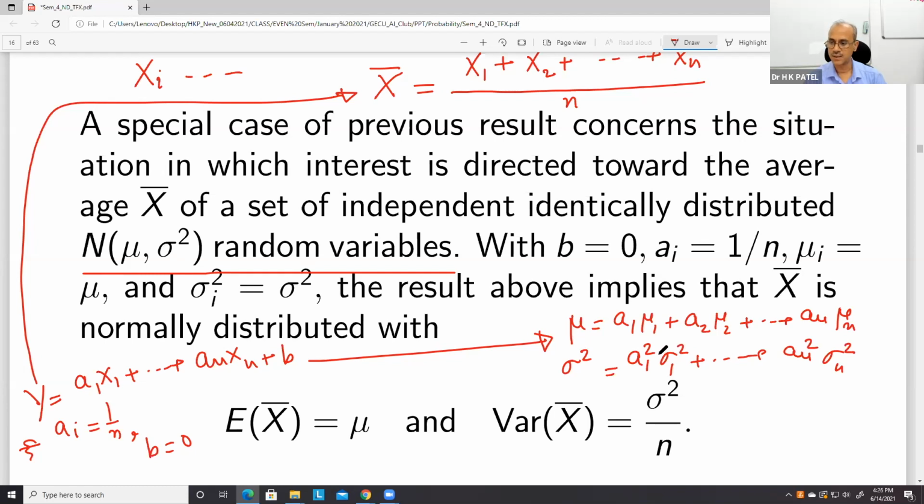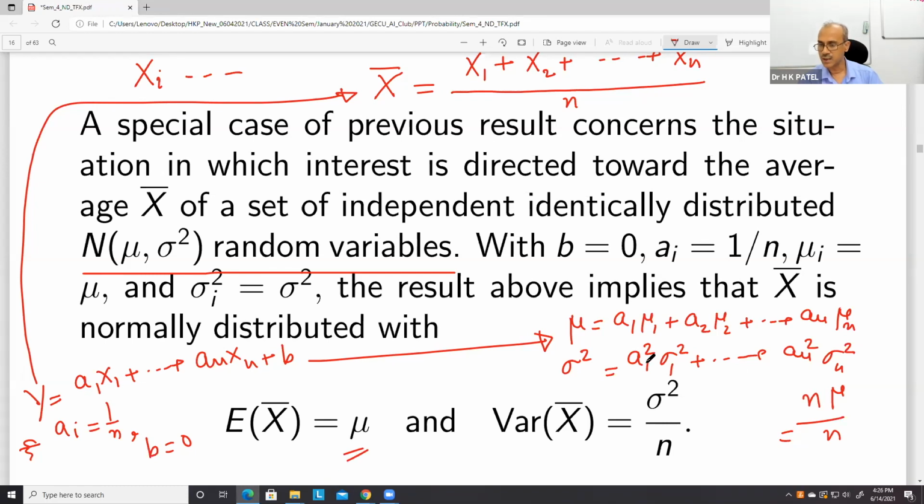Notation is slightly okay, so let it be like this only. If all these are equal and a1, a2, an are equal to 1 by n, then you can see that this will be nothing but n mu upon n, and therefore equal to mu.